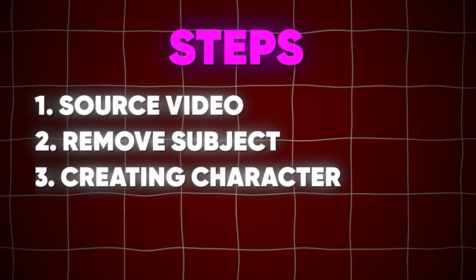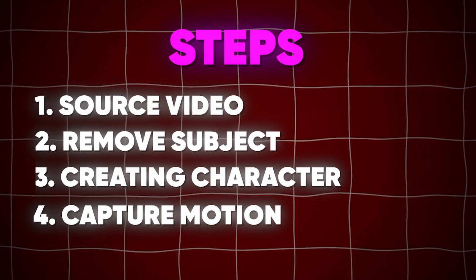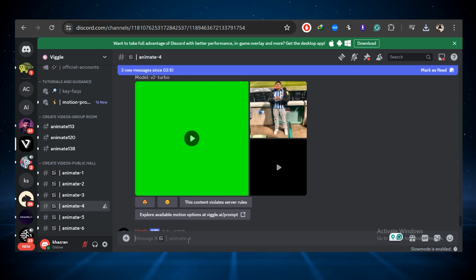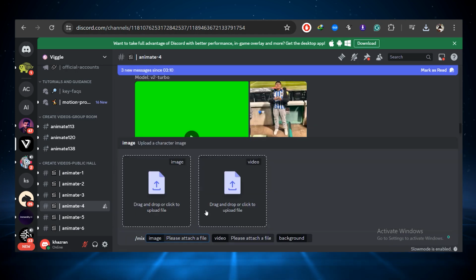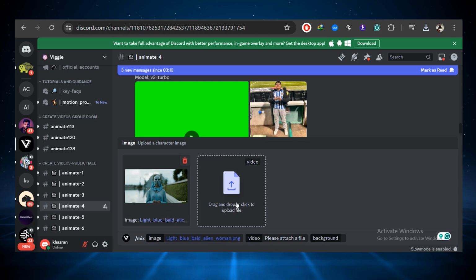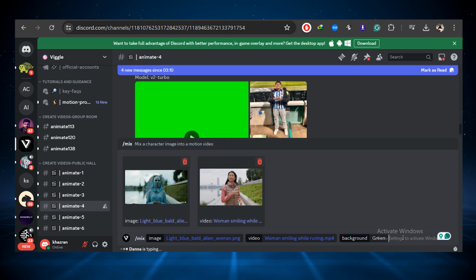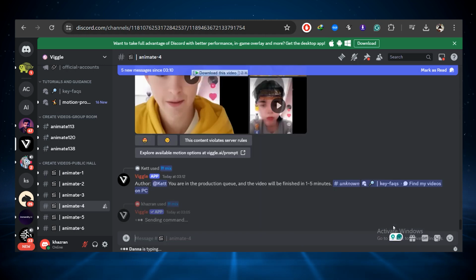Now the next step is to capture the motion, and for that we're going to get back to the Viggle AI and type /mix. And now in the image section, we have to upload our alien image that we have just created. And in the video section, you have to upload your main original source video. Once done, in the background section, select green screen and hit enter.